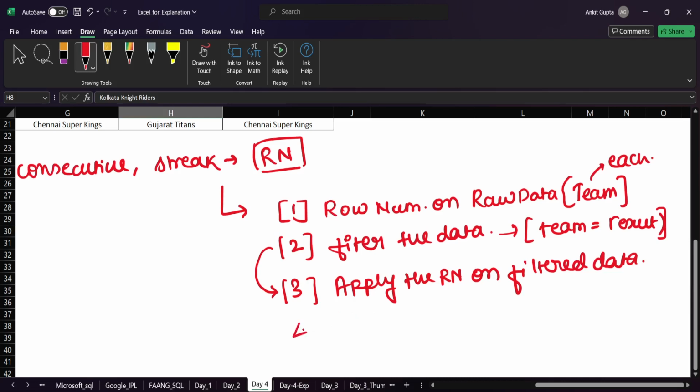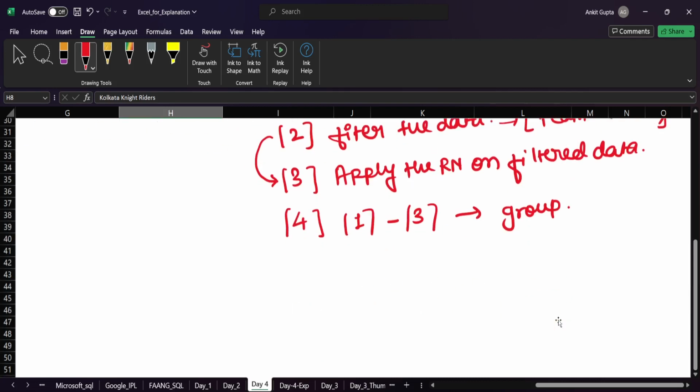This is done. Then the fourth is subtraction of the row number which we applied on the raw data and the row number on the filtered data. So 1 minus 3. This generates what? This generates the group.